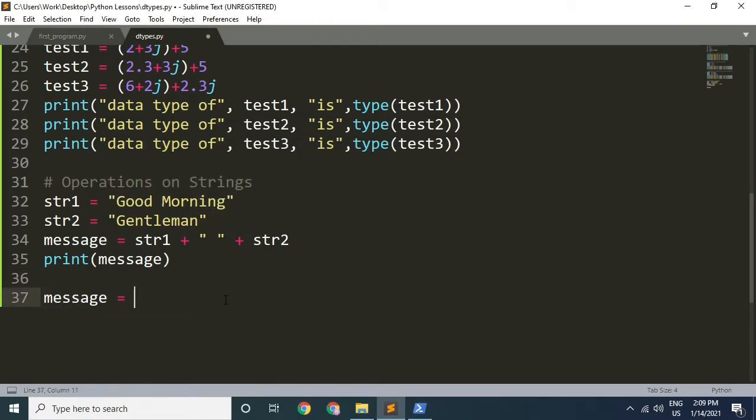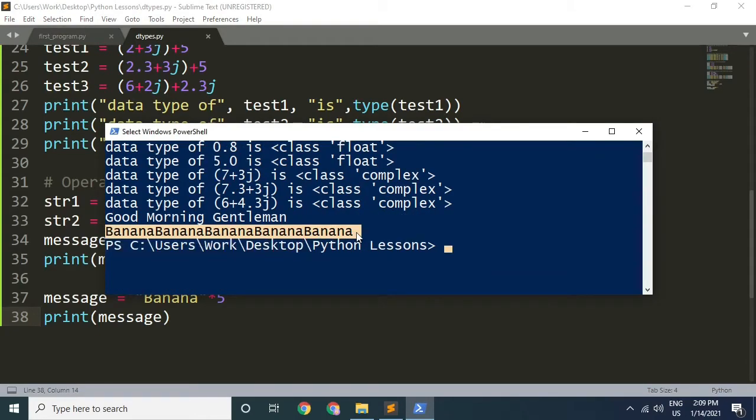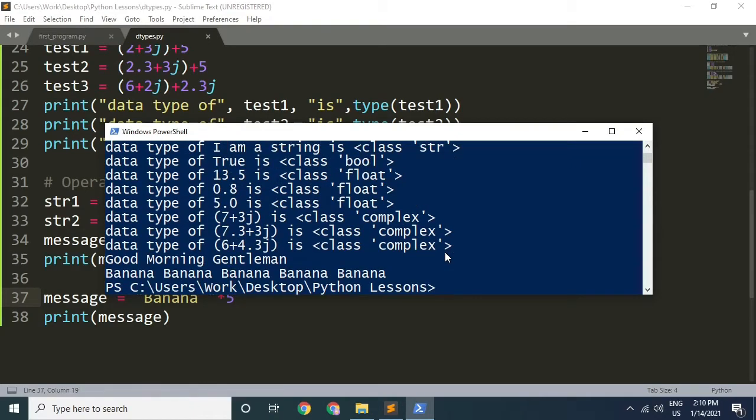Secondly, you can multiply a string with an integer to duplicate it. For example, message is equal to "banana" multiplied by 5 and print message. Run the code. There is banana printed 5 times on the screen. There are no spaces in between them. That's easy to fix. Just add a space in the code like this. Run the code and problem solved.